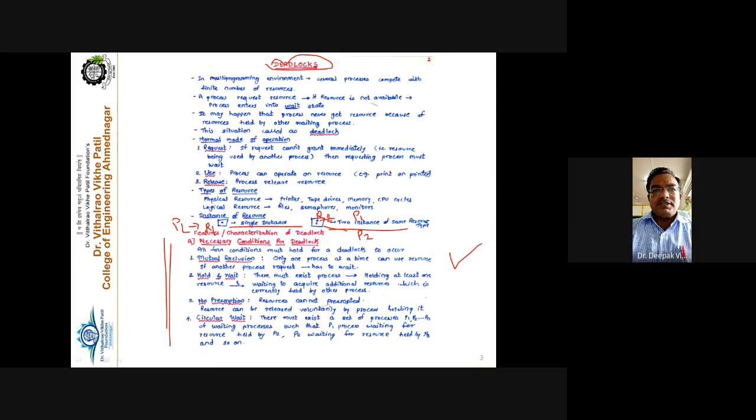What is the importance of the instances of the resource? If there is a single instance of a resource, only one process can be satisfied. If there are multiple instances, multiple processes can be satisfied by that resource, right? And we also have to see what request means. If the request cannot be granted immediately, then the requesting process must wait. Request means the process is requesting the resource. Use means the process is currently using that resource, and release means that once the process completes its work with that resource, the resource is released, right?